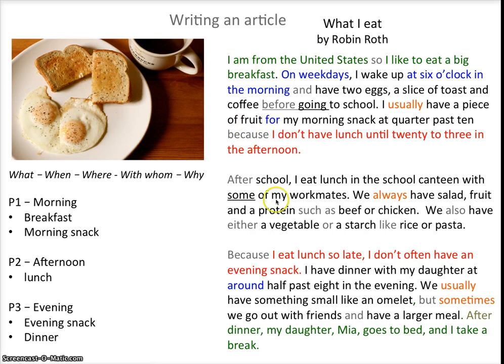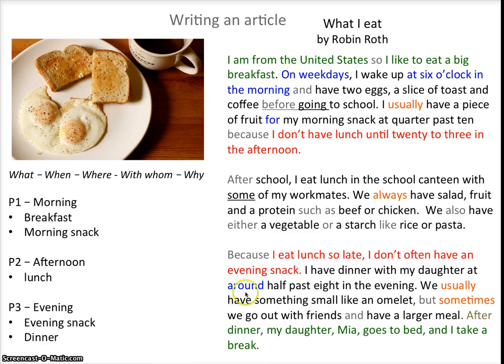What I eat in the morning, what I eat in the afternoon, and what I eat in the evening. So, because I eat lunch so late, I don't often have an evening snack. I have dinner with my daughter at around 8:30 in the evening. We usually have something small like an omelet, but sometimes we go out with friends and have a larger meal. After dinner, my daughter, Mia, goes to bed and I take a break.